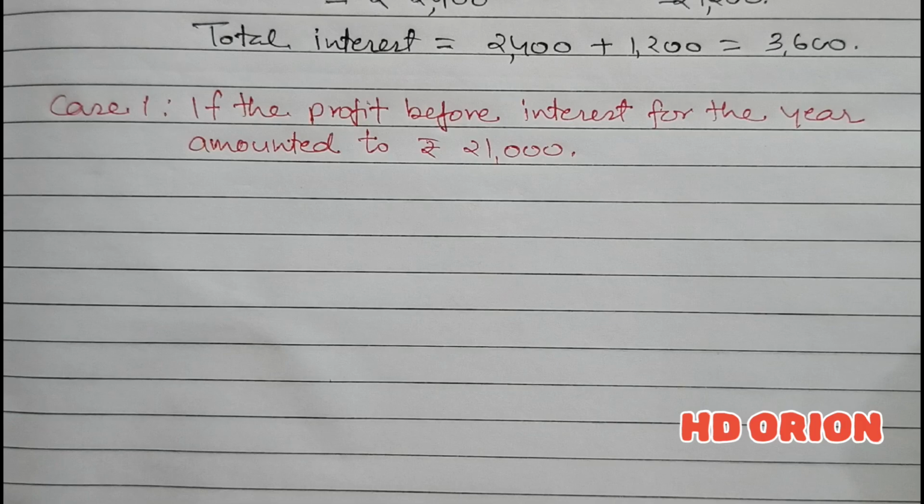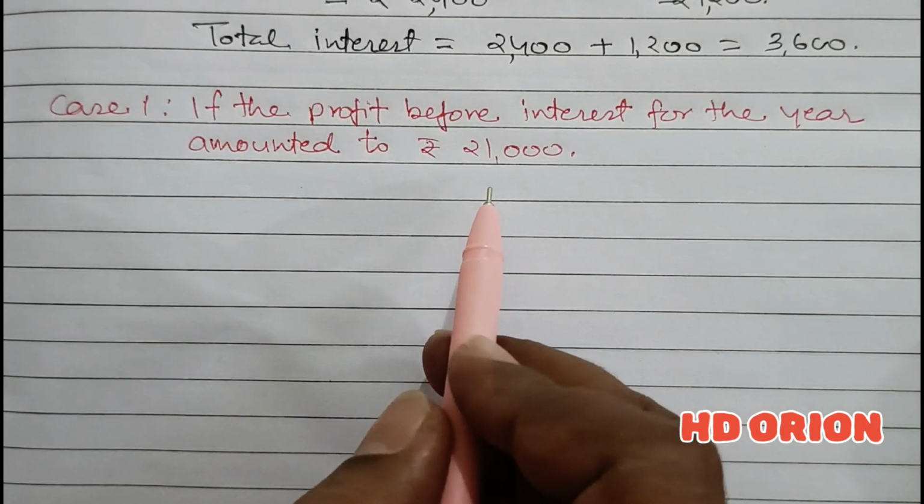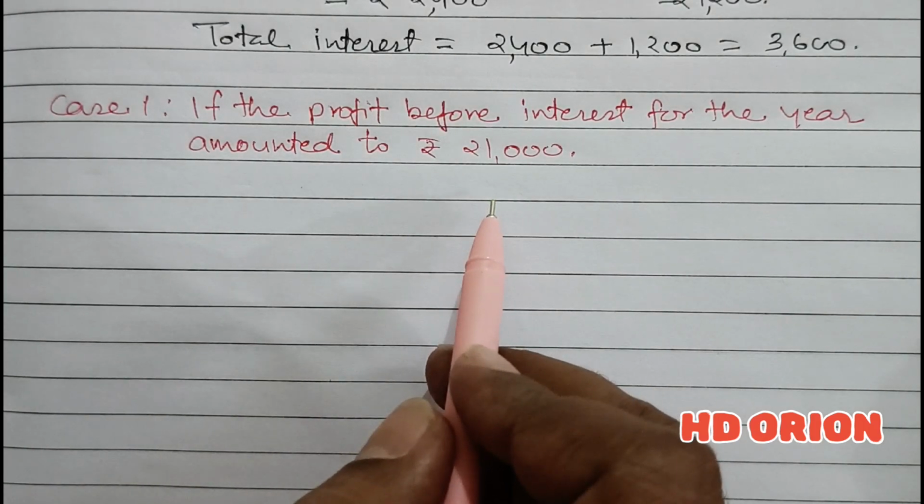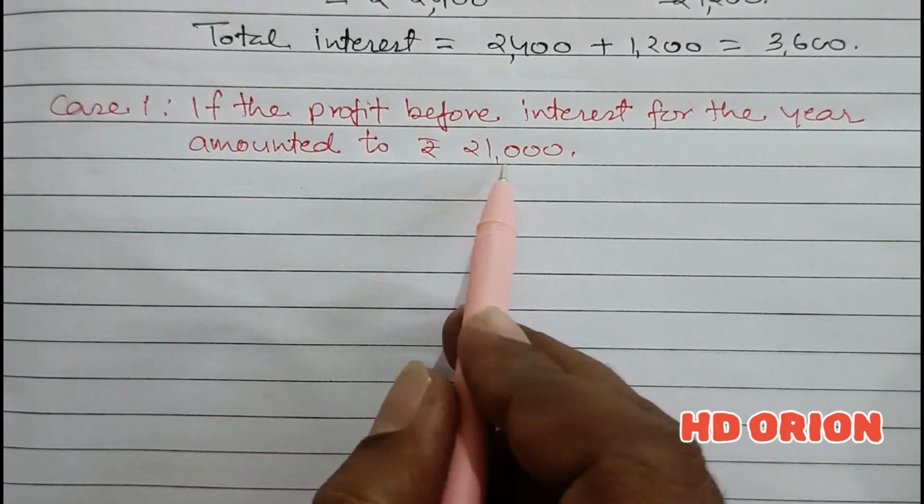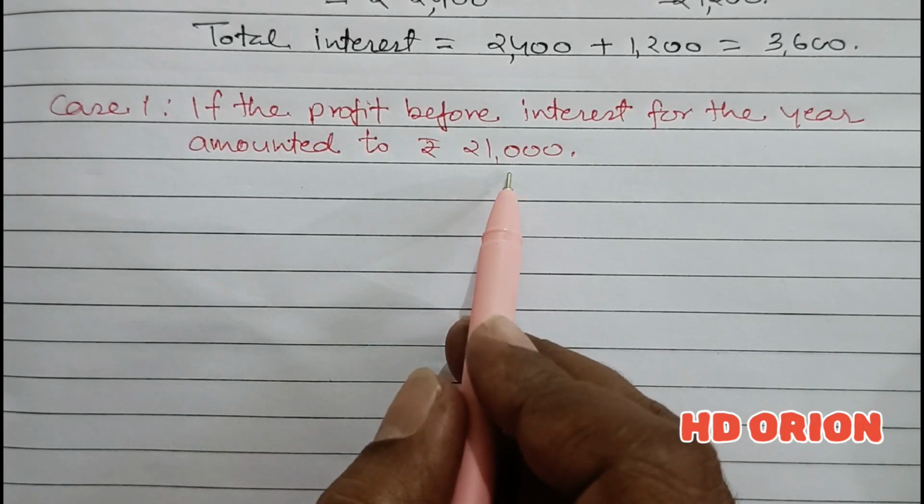So we will see distribution of profit for case 1, if the profit before interest for the year amounted to rupees 21,000. Because interest on loan is a charge against profit, this 21,000 cannot be considered as net profit, because interest on loan has not been deducted from it.